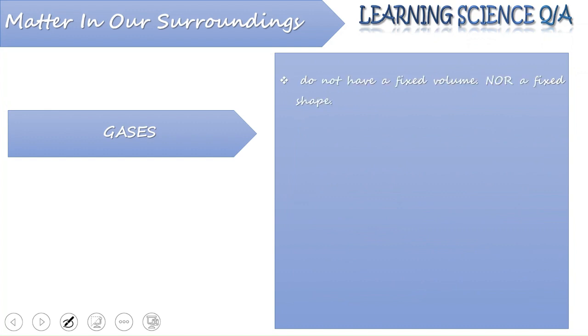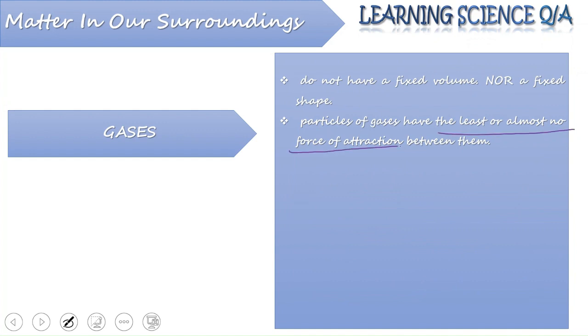Coming to the third state of matter, which is gases. Gases do not have a fixed volume nor a fixed shape. The particles of gases have the least, or you can say almost no, force of attraction acting between them.